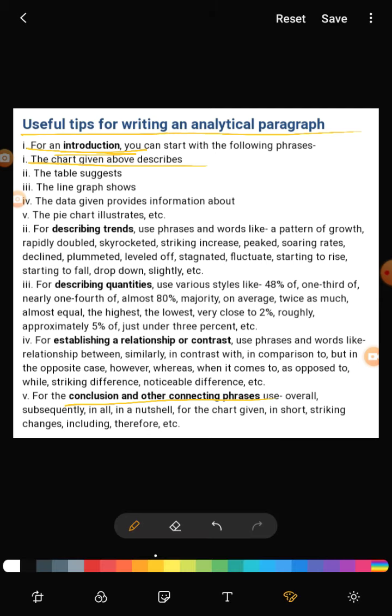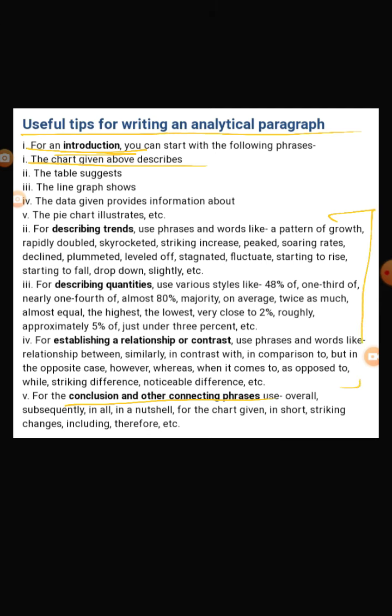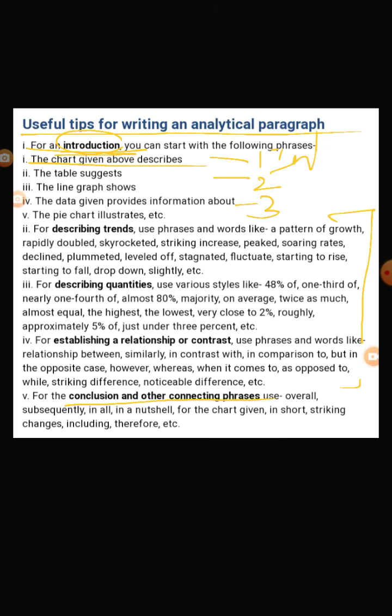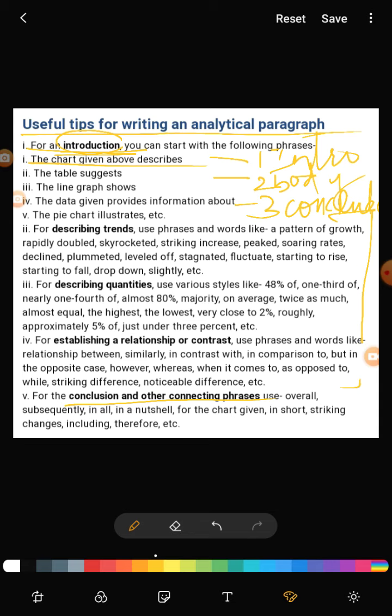This part belongs to the body. So 3 parts: introduction, body, and conclusion. Conclude it.